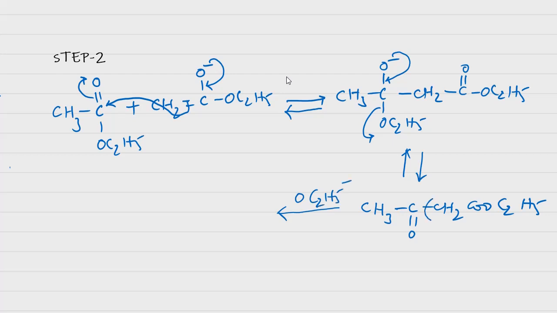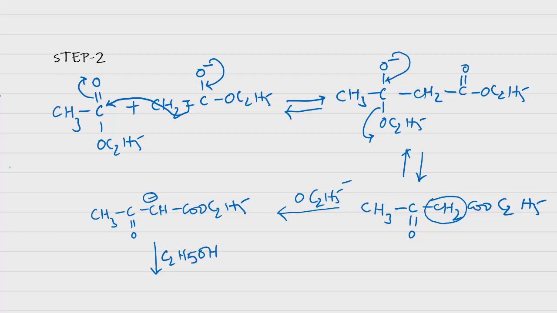See here, these two are the acidic hydrogens. It will remove one of the hydrogens, giving its conjugate base, CH minus COOC2H5. Now that one abstracts a proton from the ethyl alcohol, giving the final product. It is the ethyl acetoacetate, CH3COCH2COOC2H5, the final product. So this is a different reaction from the aldol type condensation reactions.